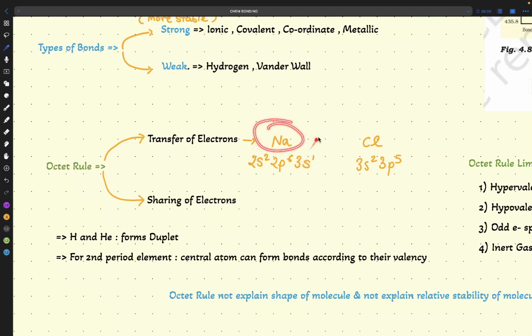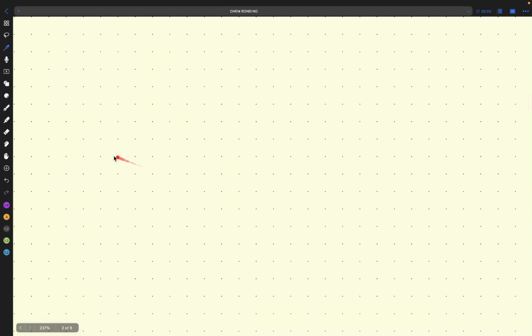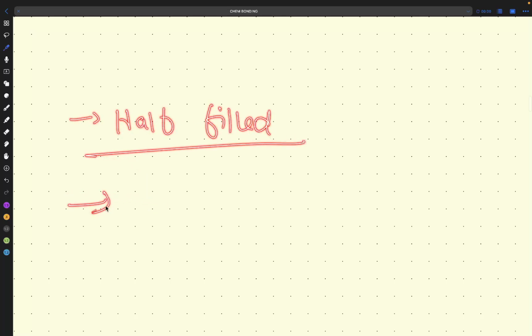Why does Na need 1? No. Na has a complete octet. If you see the back subshells, we have 2s2, 2p6 here, and here we have 3s1. So what should your mind go to? In the previous class I told you that there are two things you have to see every time after writing the electronic configuration: half filled and full filled.